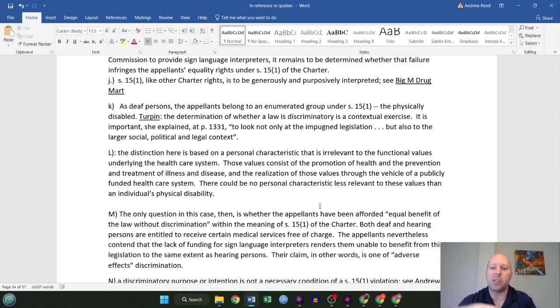The distinction here is based on a personal characteristic that is irrelevant to the functional values underlying the healthcare system. So these values consist of the promotion of health and the prevention and treatment of illness and disease. That's why they build hospitals and made this act. And so the realization of those values through the vehicle of a publicly funded healthcare system. There could be no personal characteristic less relevant to those values than an individual's physical disability, therefore passing this test.